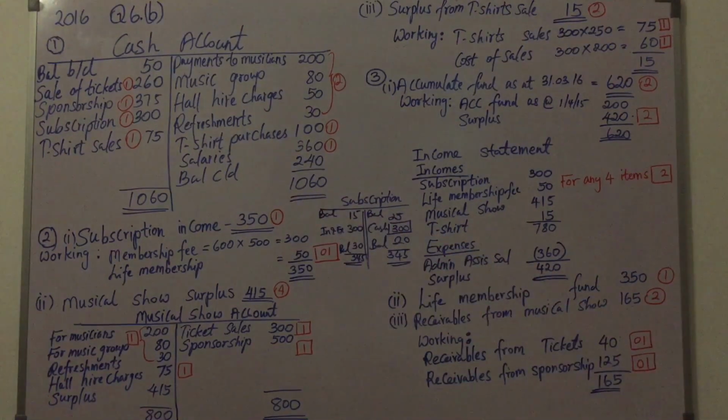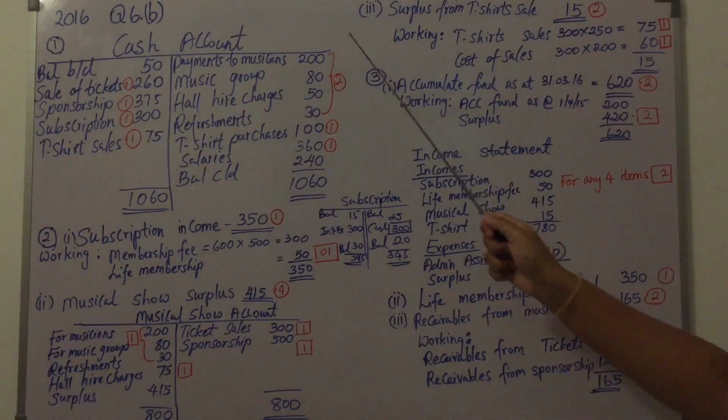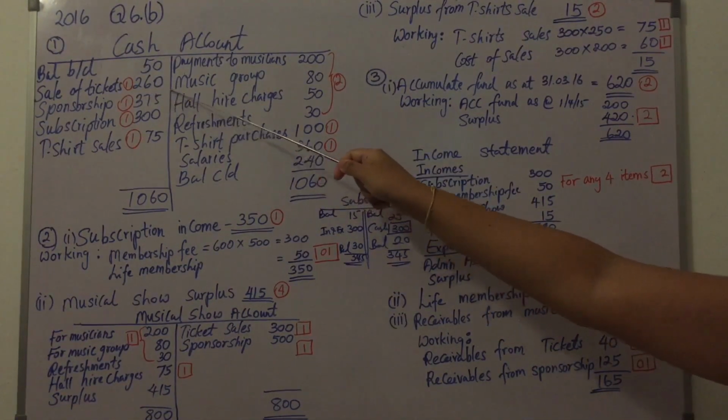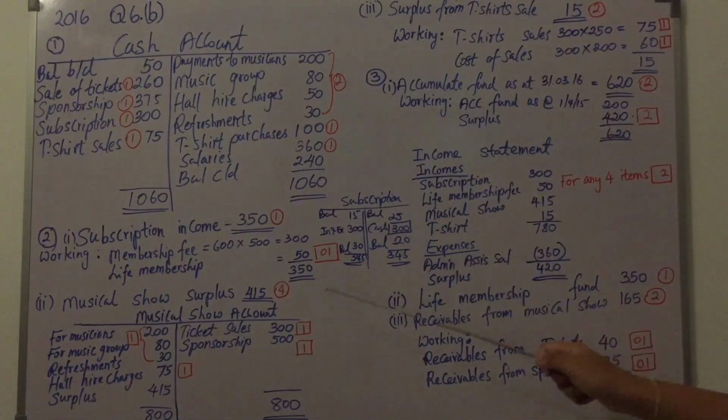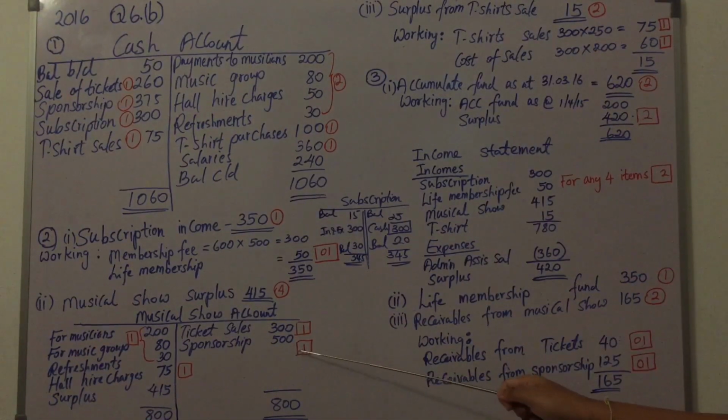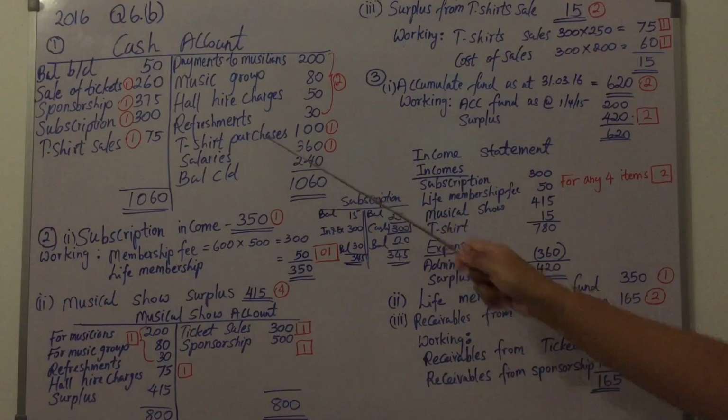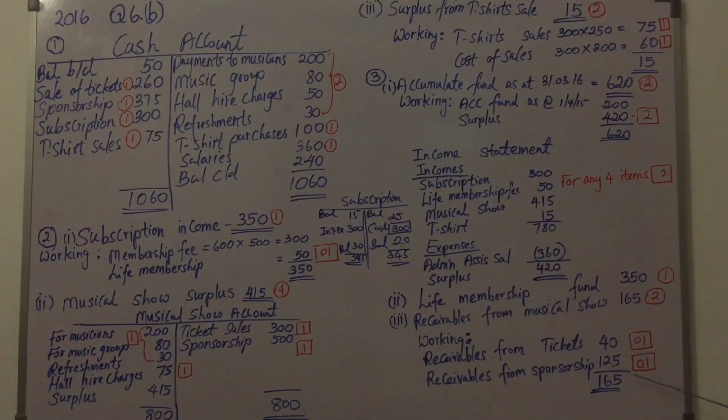So the receivable from the tickets is 40. And the receivables from the sponsorship, we received 375, but in the musical show sponsorship we included was 500. So the difference is 125. So the total receivables is 165.